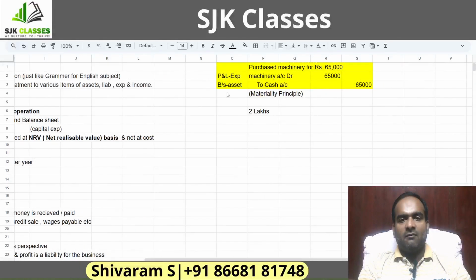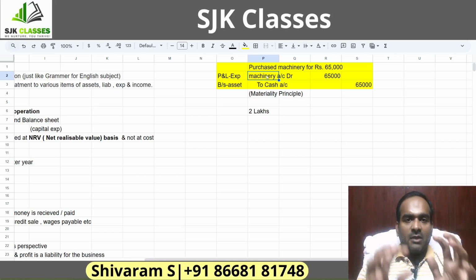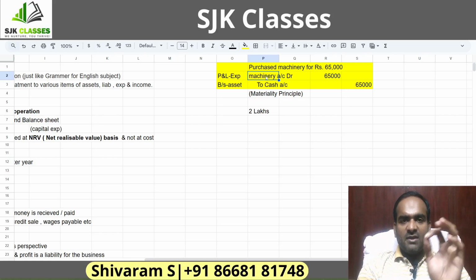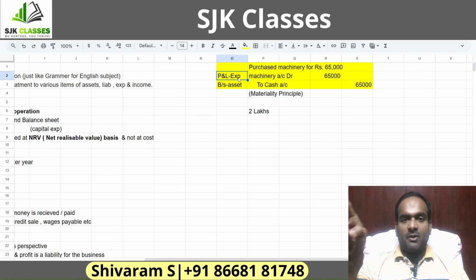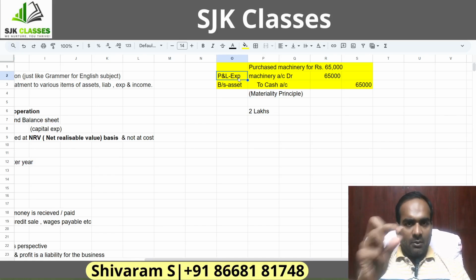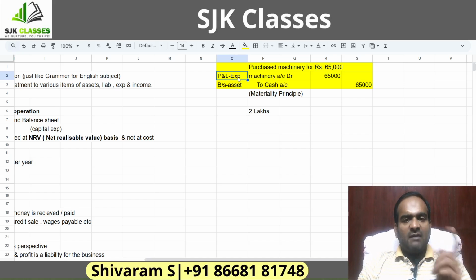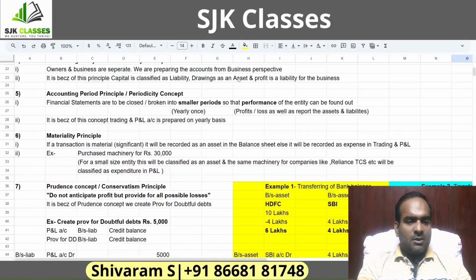Machinery is generally an asset for a business, but depending on the company's size, we will classify the same machinery as an expenditure as well. So whether it's expenditure or whether it's an asset, because both have debit balance only, accounting entry will not change. Both will have debit balance, but the classification will change here based on the materiality principle. That's what this principle is all about.